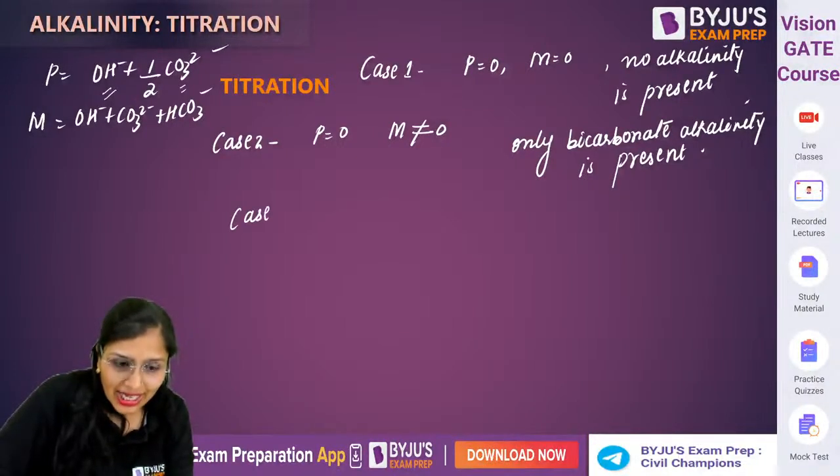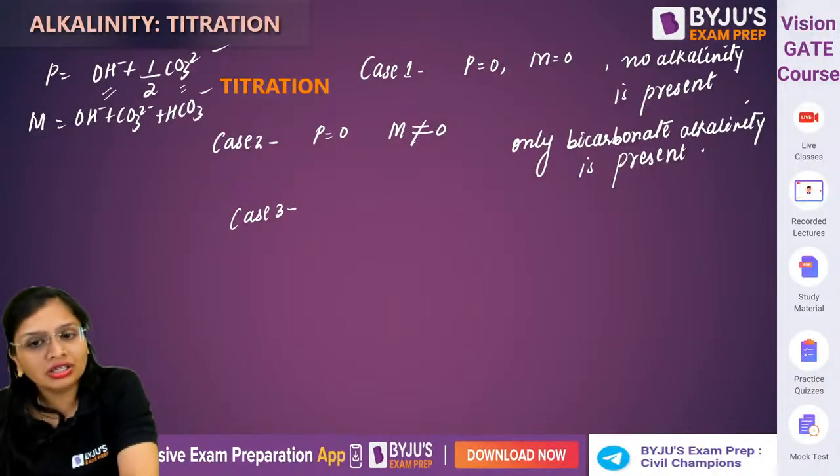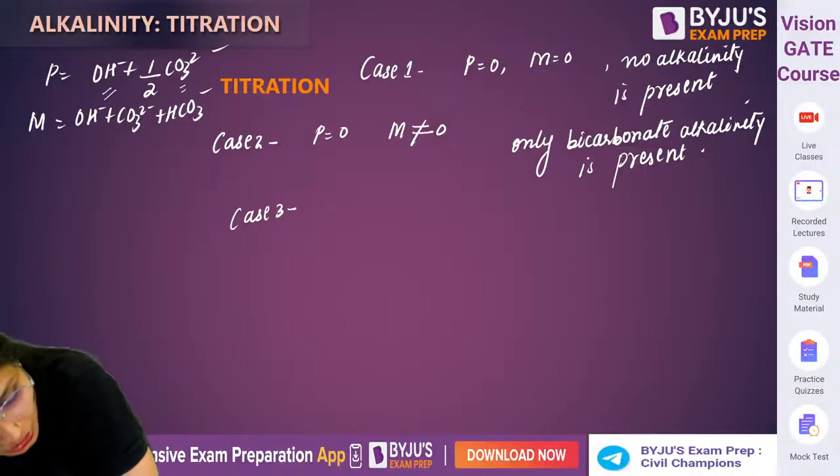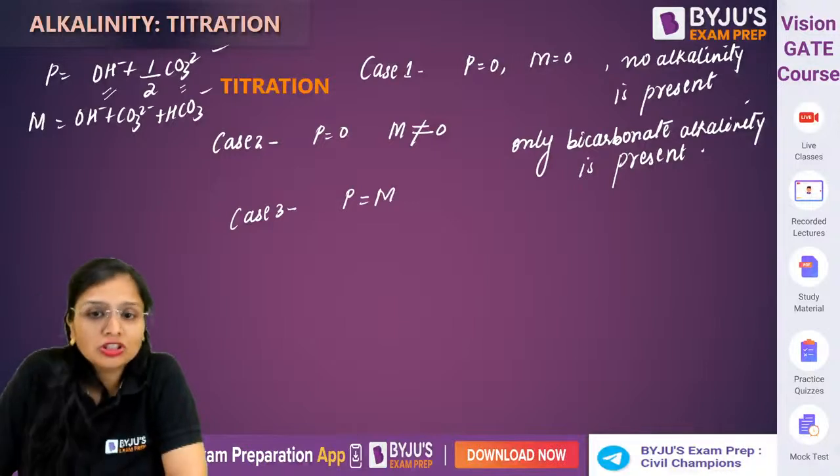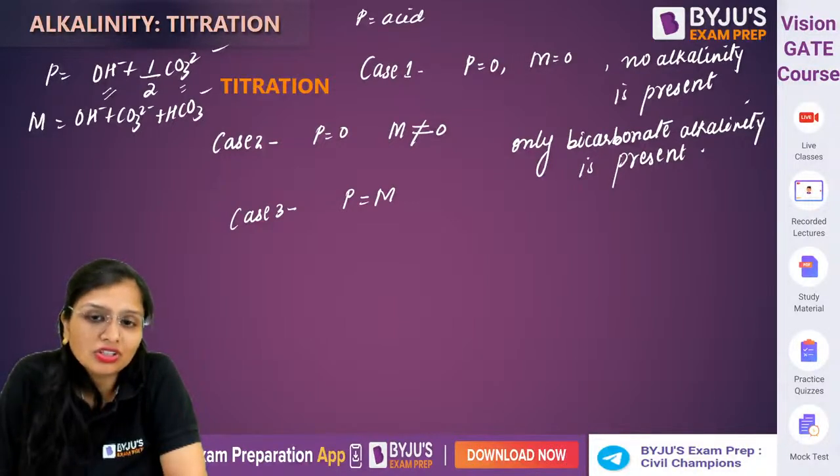Now, if I talk about case 3, here what you will see is the acid used in the first stage, because P is the acid used in the first stage.